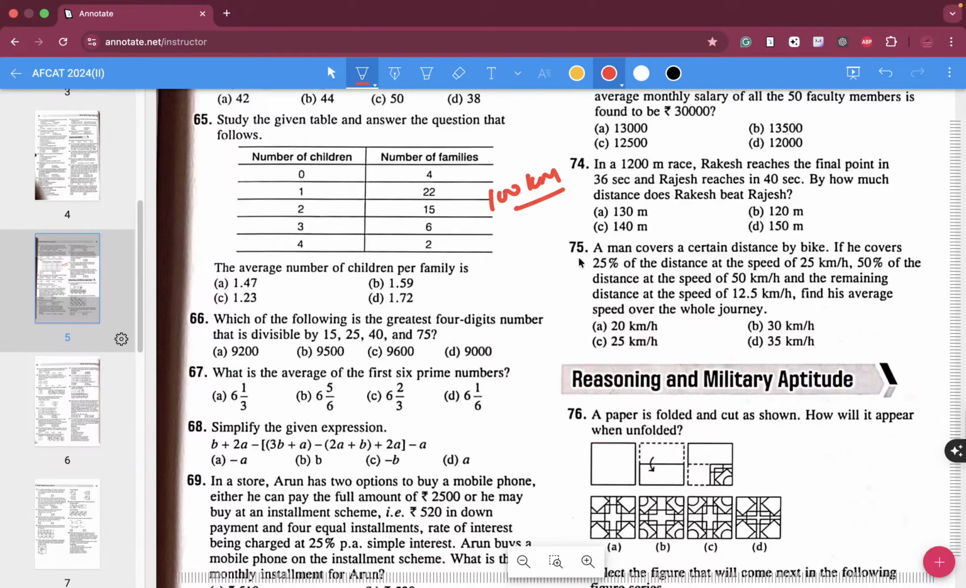If he is doing 25%, which is 25 kilometers at the rate of 25 kmph, he must have taken 1 hour. Now 50% means 50 kilometers at 50 kmph. That means he must have taken another 1 hour. And the remaining is 25 kilometers at the rate of 12.5 kmph. He must have taken 2 hours. What is the average speed of the whole journey? Total distance by total time, which is 25 kmph, folks.